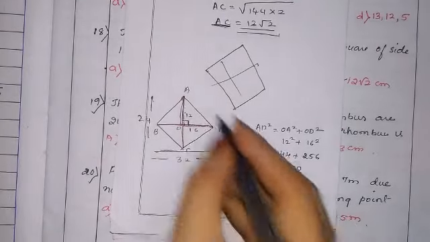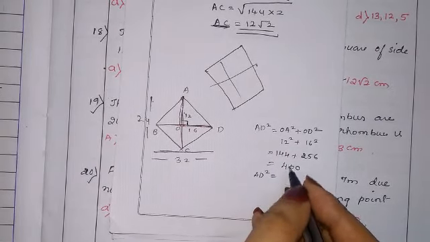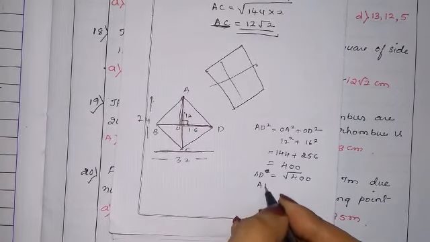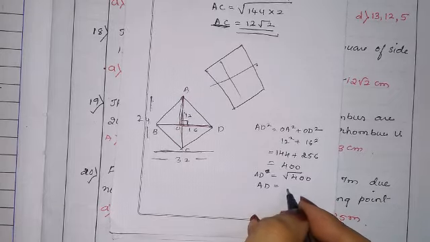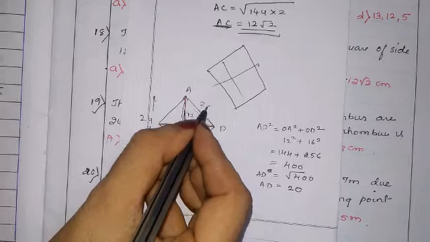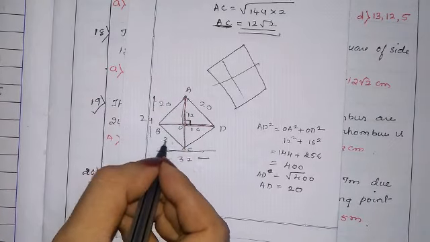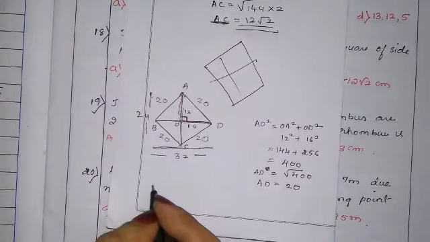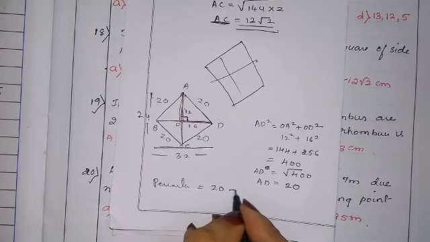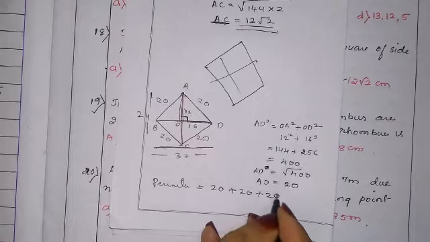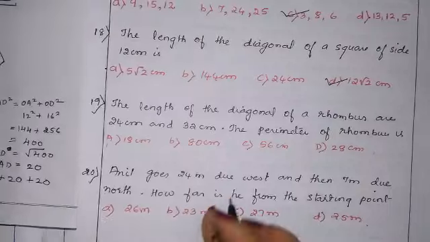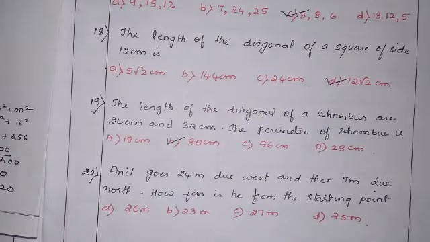One side is 20, and all sides of the rhombus are equal. So the perimeter is 20 plus 20 plus 20 plus 20, four sides, that is 80. So the correct option is 80 centimeter.